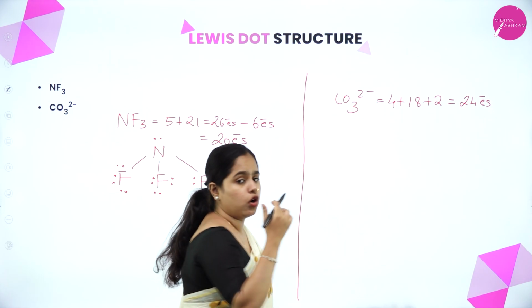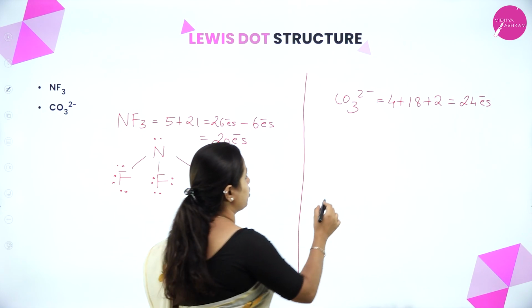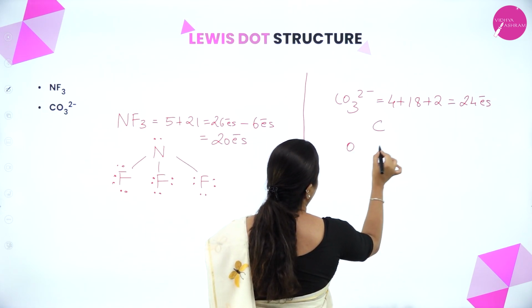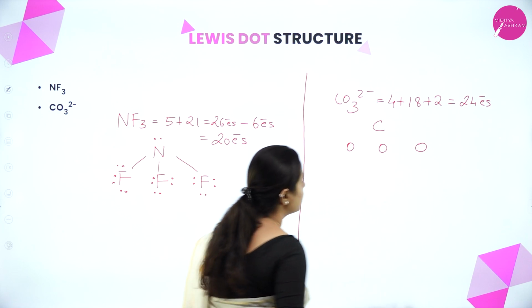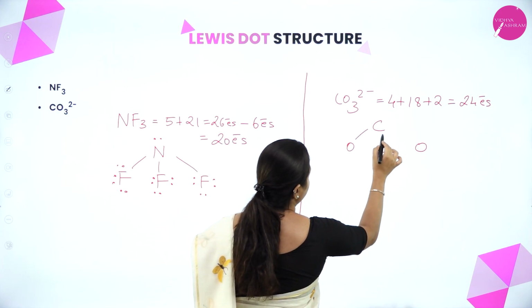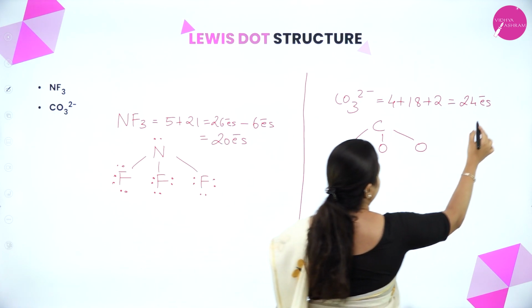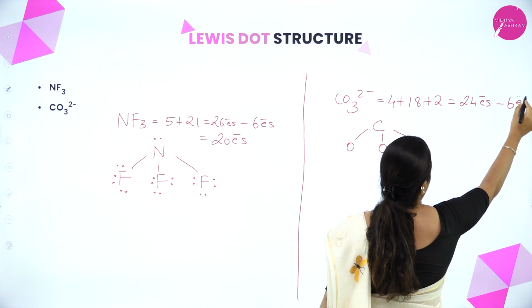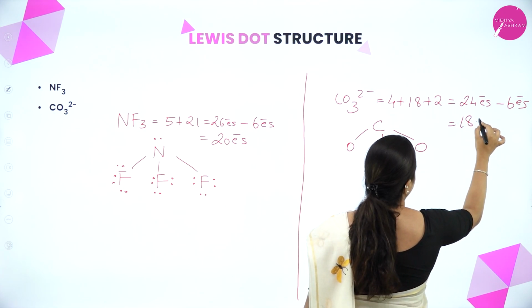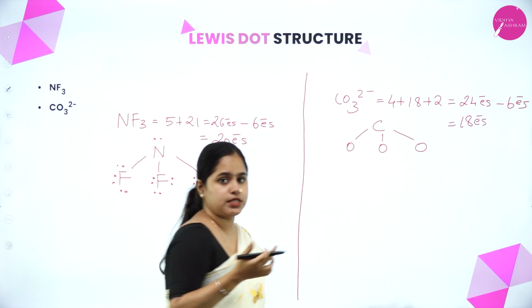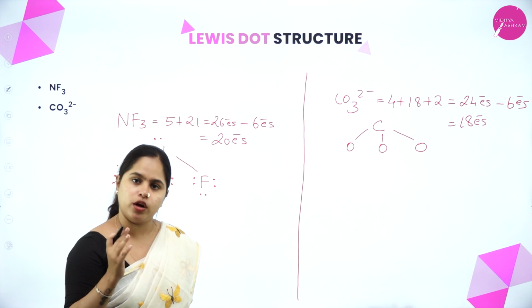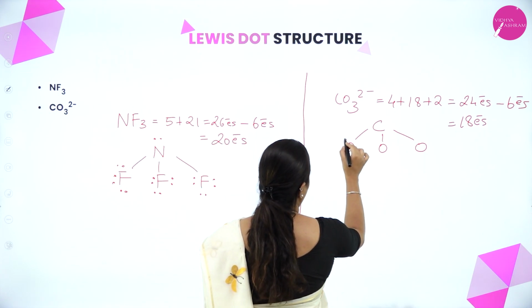Now out of carbon and oxygen, yes, carbon is the least electronegative one. So carbon in the center and 3 oxygens are represented here. Yes. Now single bonds are represented. Yes, 1, 2, 3, 4, 5, 6. So from this 6 electrons are being removed. That gives a total of 18 electrons now, which has to be represented by lone pairs or double or triple bonds. Right.